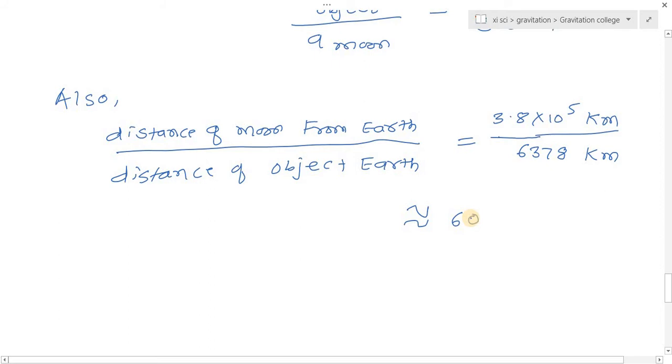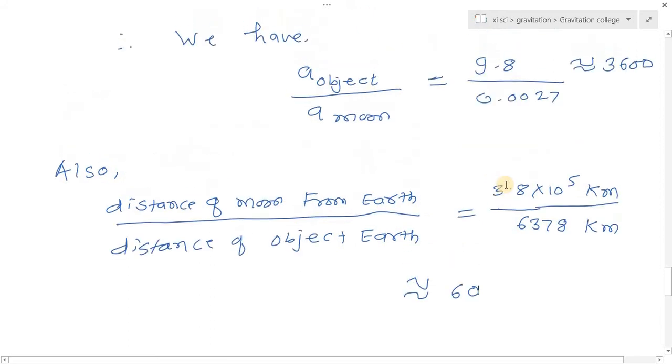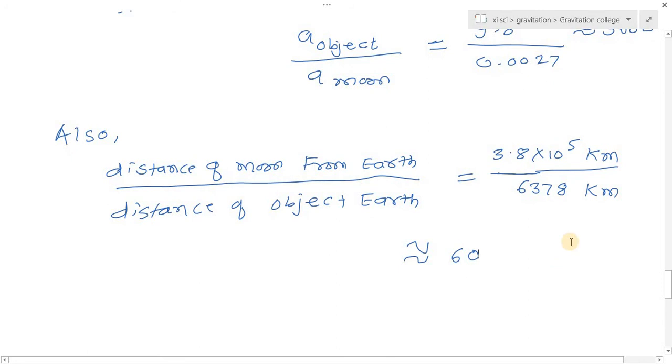Now from these two ratios, the ratio of acceleration is equal to 3600 and the ratio of distance is 60.